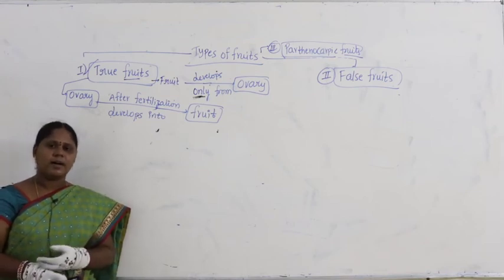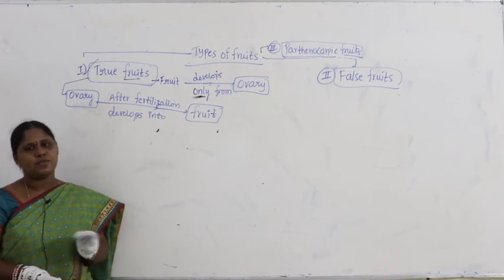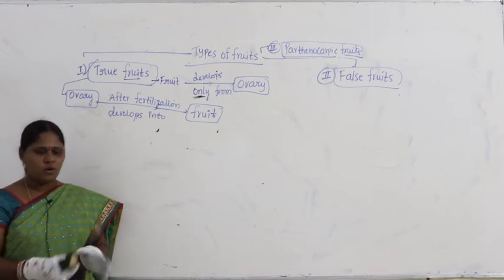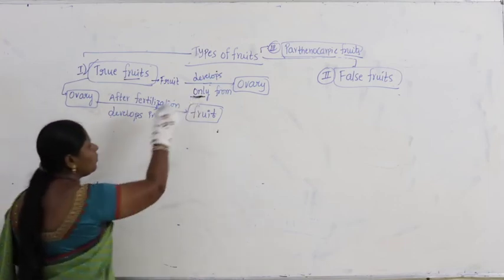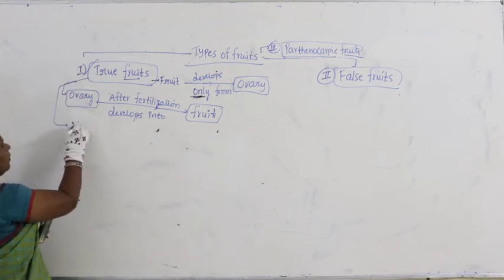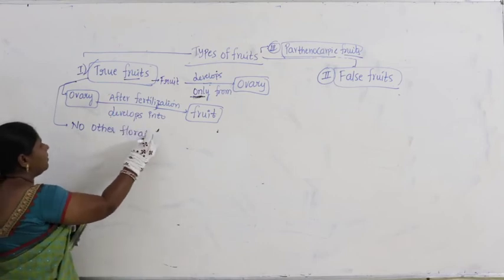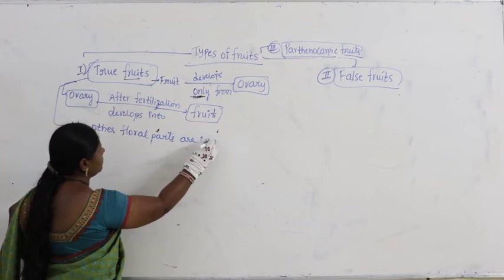What are floral parts? Calyx, corolla, androecium and parts of gynoecium. No other floral part is involved. So better you make a note of it. Why have we written only from ovary? The meaning is that in the formation of true fruit, no other floral parts are involved.